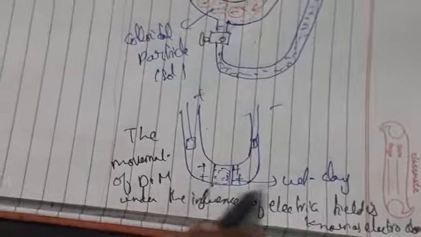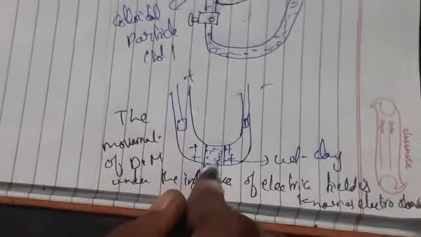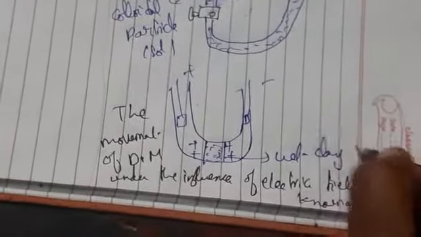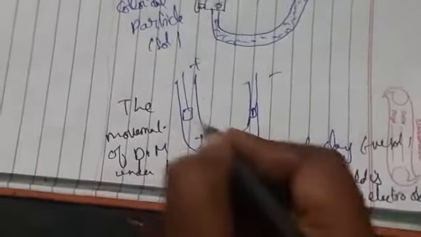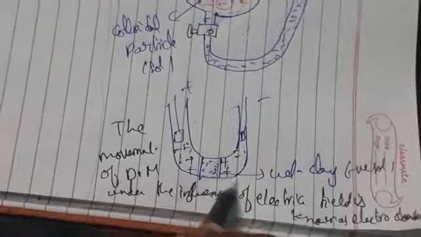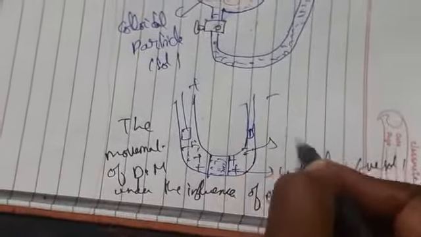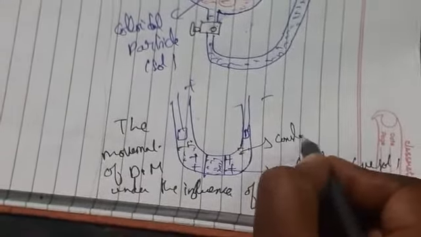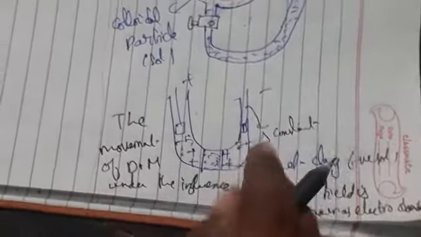This wet clay consists of a negative sol. This is a colloidal particle, so this is the negative sol. The remaining part is all water, so the positive charges are only here. The tubes are filled with water at the same level.